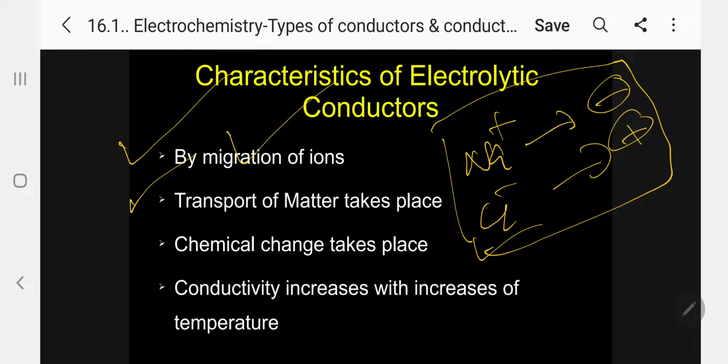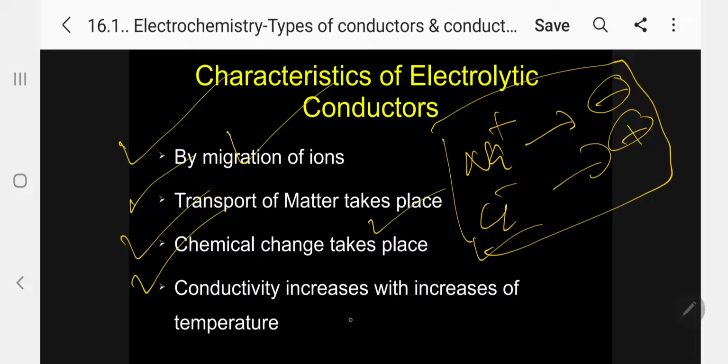I will come back to what a cell is. Chemical change also takes place, for example decomposition of sodium chloride or electrolysis of water. So a chemical reaction takes place in the electrolytic conductor.